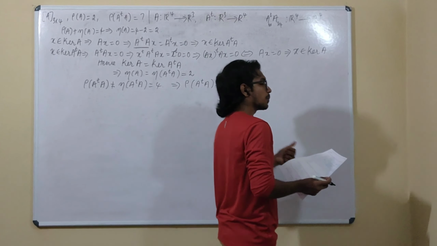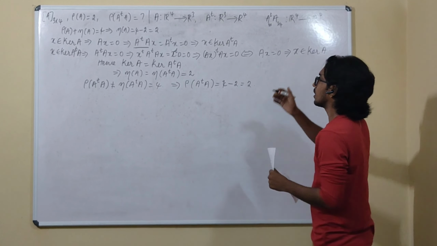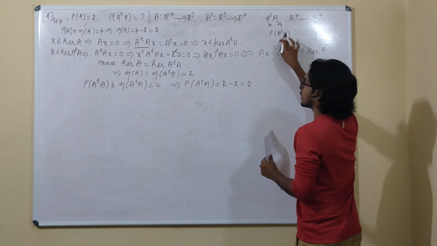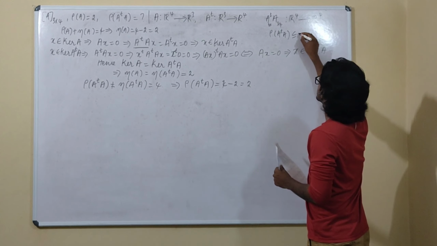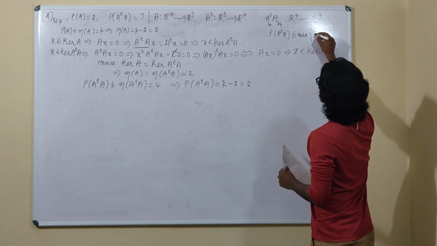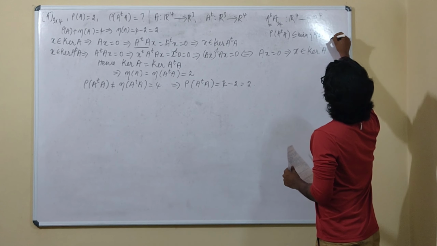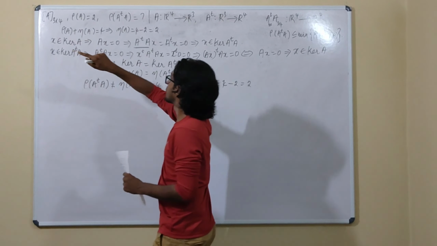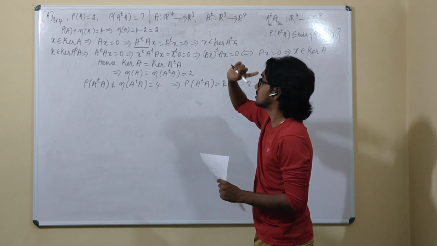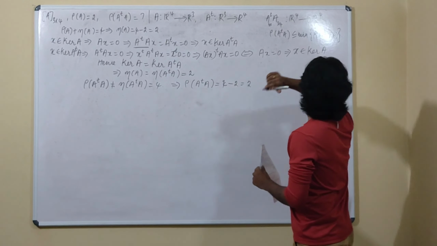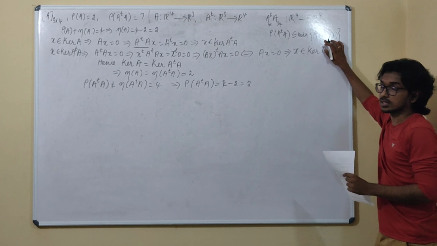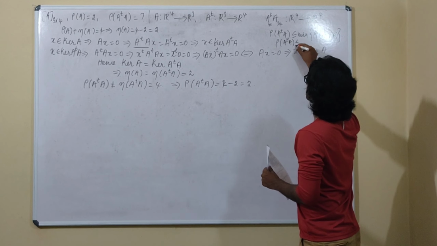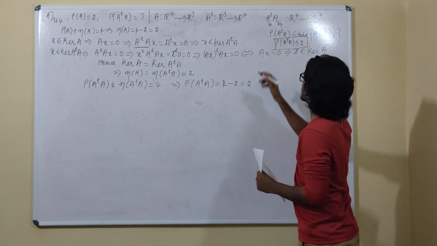In one of the previous videos we discussed one more idea. The rank of a product of two matrices, here A transpose A, is less than or equal to the minimum of the rank of A transpose and the rank of A. Since A has rank 2, A transpose also has rank 2, and you may end up saying that the rank of A transpose A is less than or equal to 2.